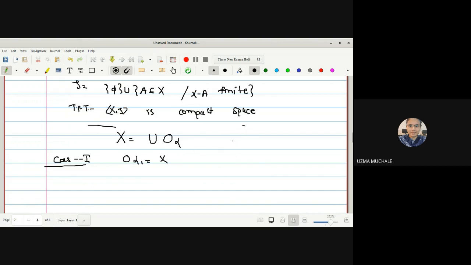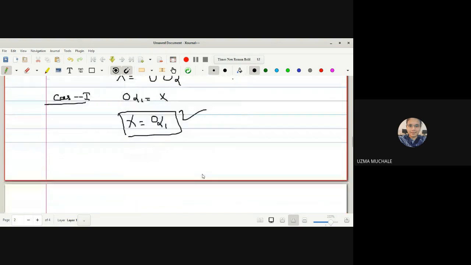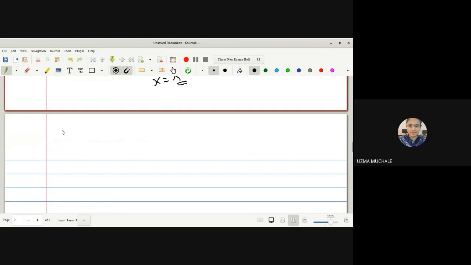So what we have selected: let O alpha be the family of the open cover for X. In the first case, O alpha 1 we have selected to be X, and it itself is a finite subcover. So X is covered by O alpha 1 itself, and hence the proof. Right? X itself will cover itself. X is covered by X itself, so X has a cover by a finite number of open sets. Hence in case 1 it obviously has a finite subcover, which proves that in case 1 it is compact.